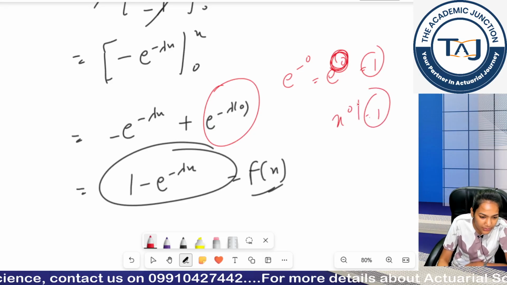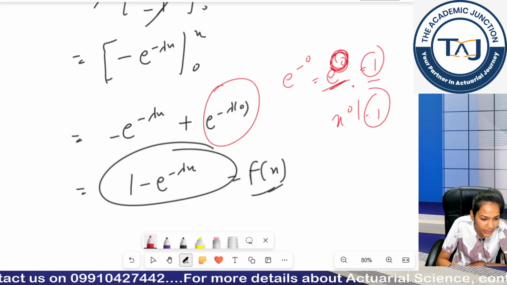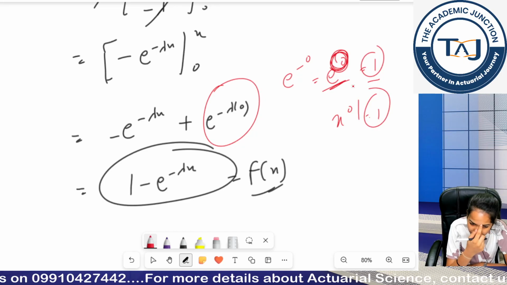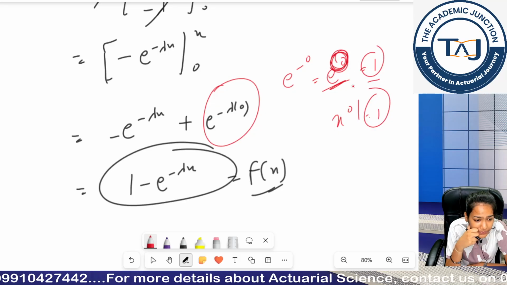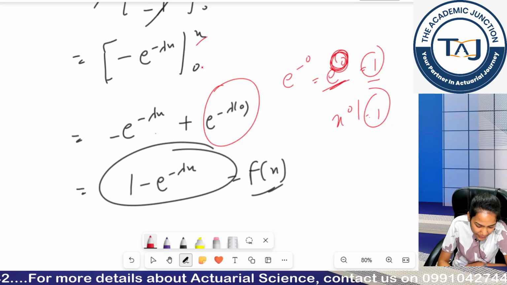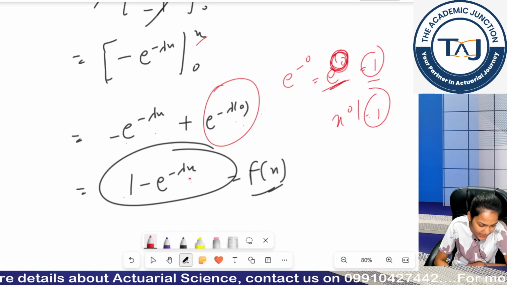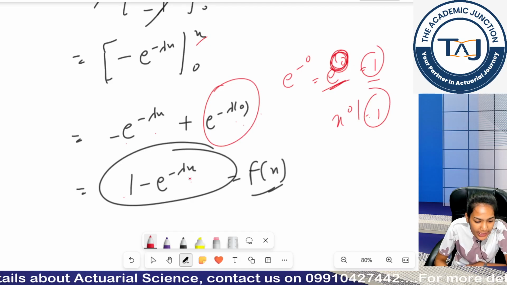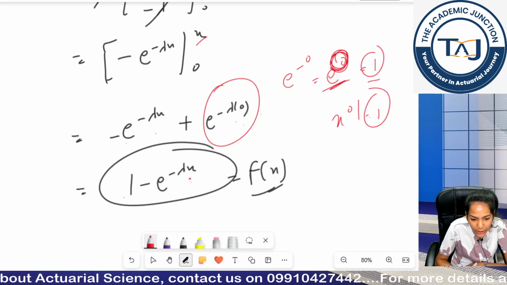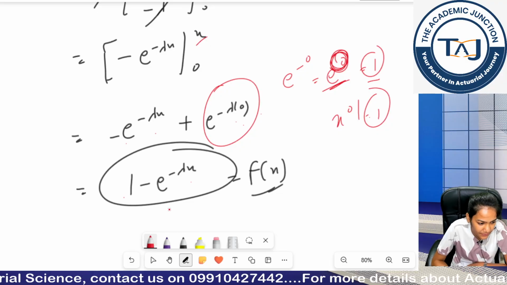So e raised to the power 0 is also 1. Putting in limits x and 0, after putting 0, I get 1 in front and this here. Its CDF is equally important as its PDF, that's why I memorized this CDF as well.